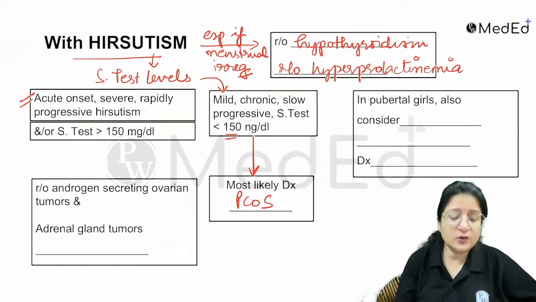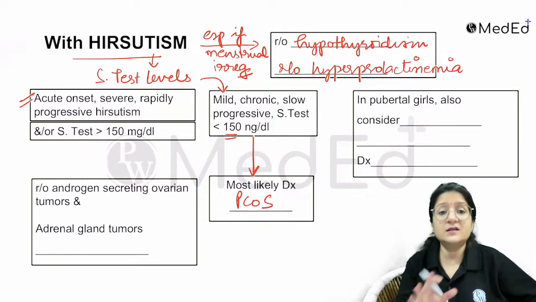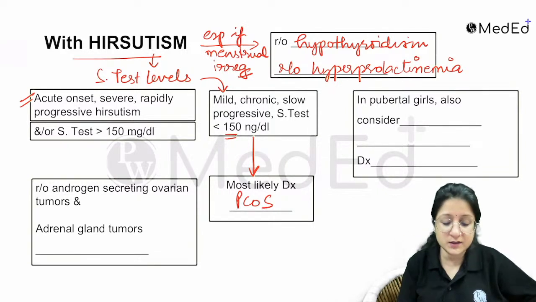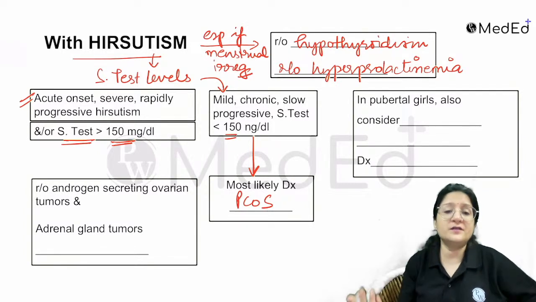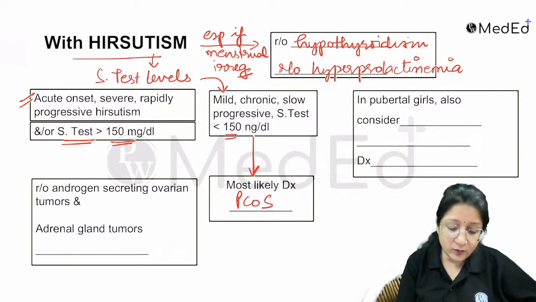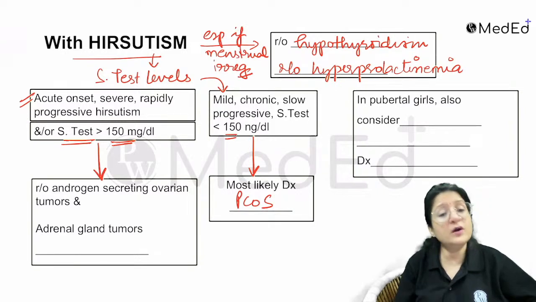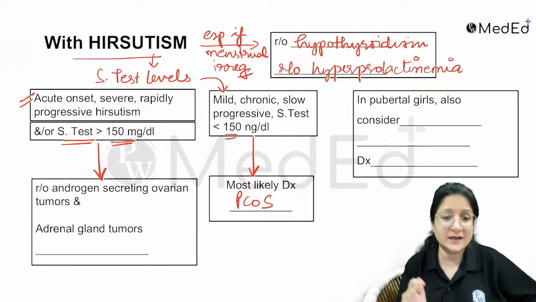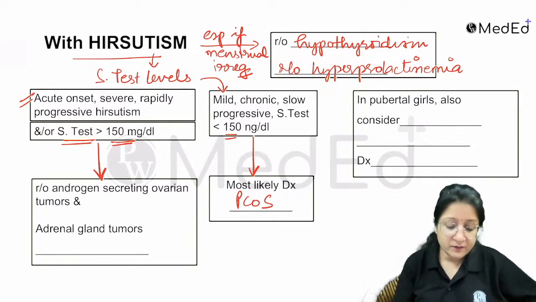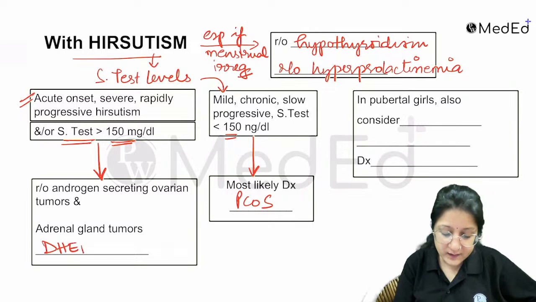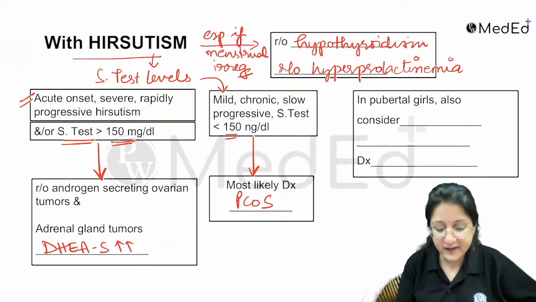But if you have acute onset hirsutism, sudden, severe, rapidly progressive, or your serum testosterone is very high, more than 150, then you always think about and rule out ovarian tumors and adrenal gland tumors also. With adrenal gland tumors, DHEAS will be specifically raised.